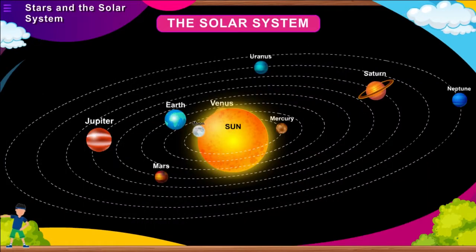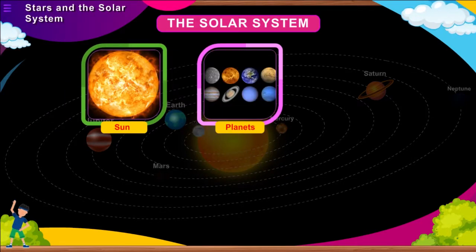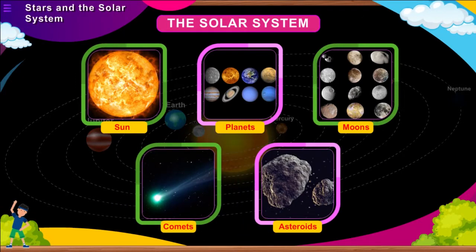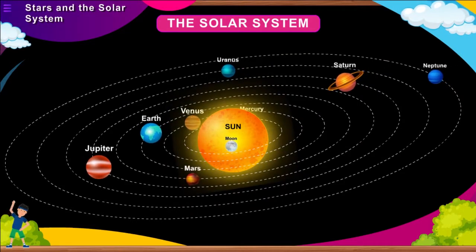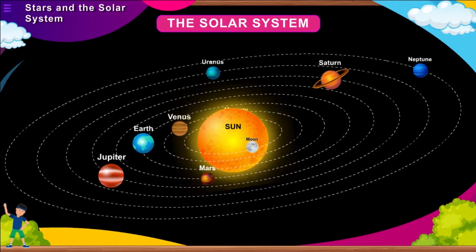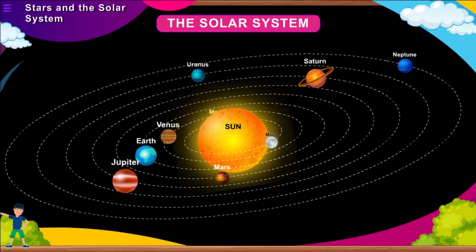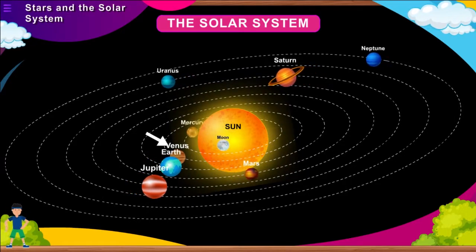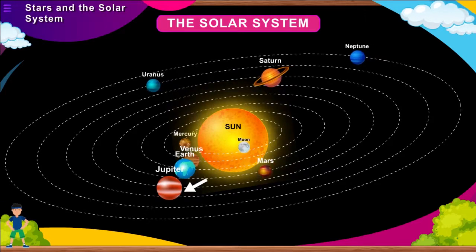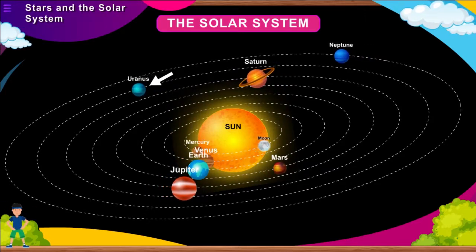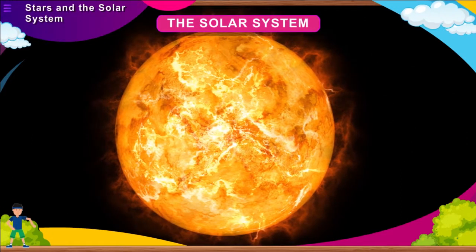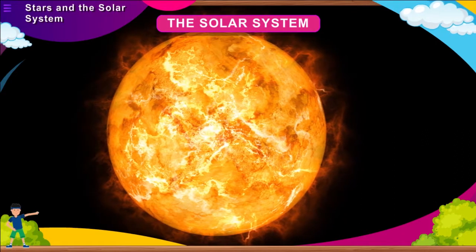The solar system. The solar system is a collective term used for the sun, the 8 planets, their moons, comets, and asteroids which revolve around the sun. The gravitational attraction between the sun and other objects keeps them revolving around it. The 8 planets in their order of distance from the sun are Mercury, Venus, Earth, Mars, Jupiter, Saturn, Uranus, and Neptune.